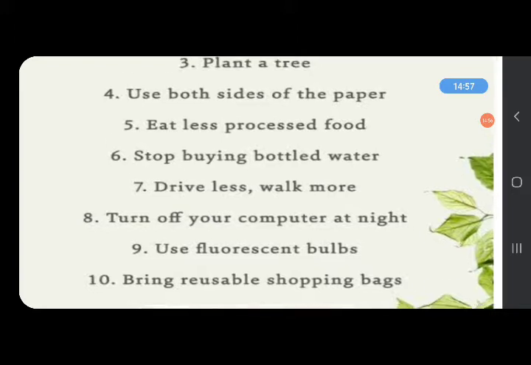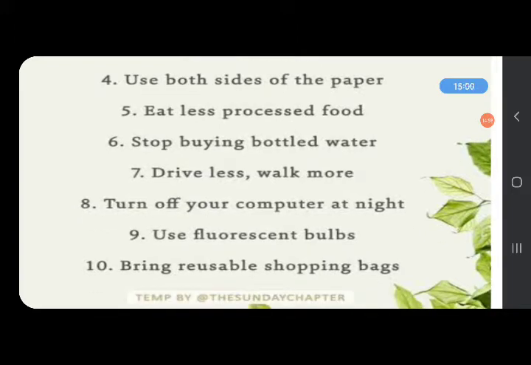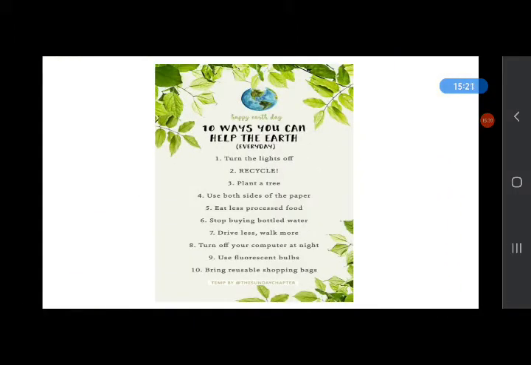And we should stop buying bottled water, drive less, walk more, use public transport, use CNG vehicles, turn off your computer at night, use fluorescent bulbs, for example LED bulbs, and bring reusable shopping bags. These are some ways in which we can help the earth.